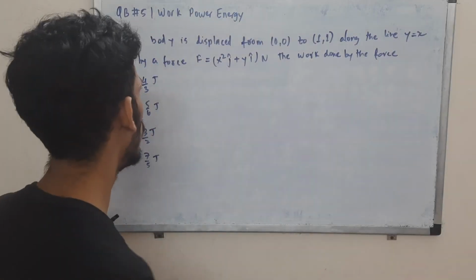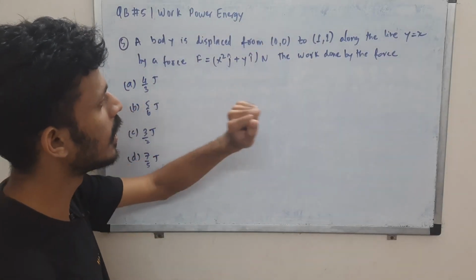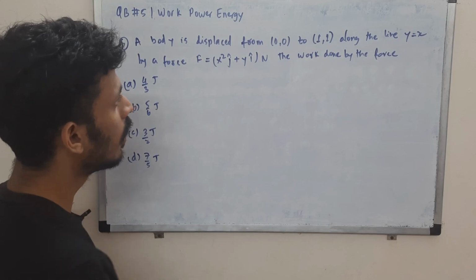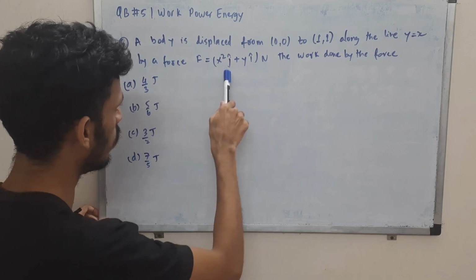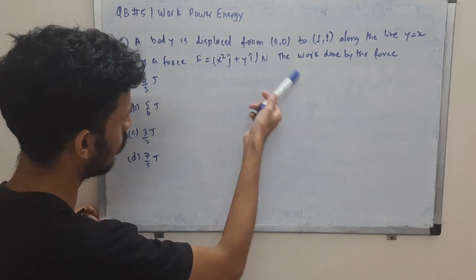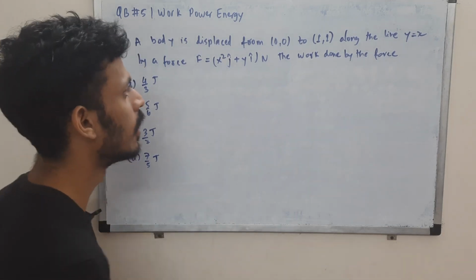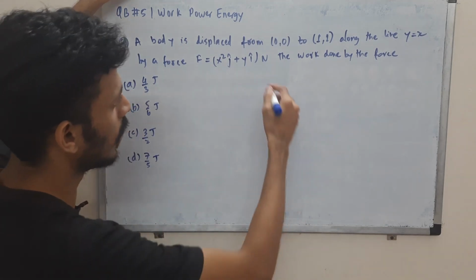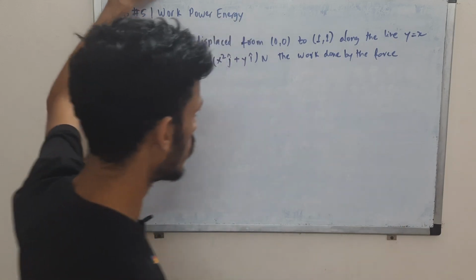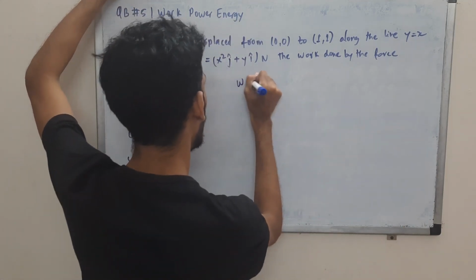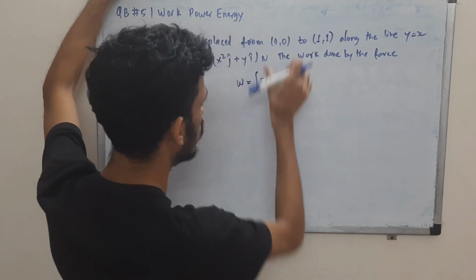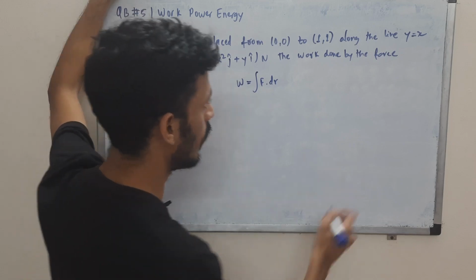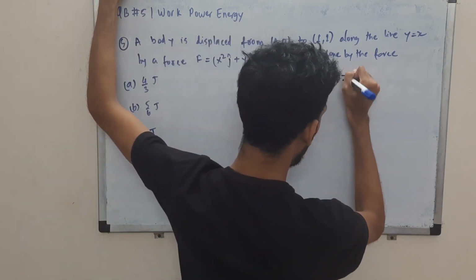We have a body displaced from the coordinate origin to some point (1, 1) along the line y is equal to x, by a force. Now note that this is x square j cap and y i cap, so they have written it in a way to confuse you. Okay, so the work done by the force. Now it won't be that straightforward, you'll have to integrate it. Okay, F dot dr. This won't give you the r vector directly, it will give you the dr vector.